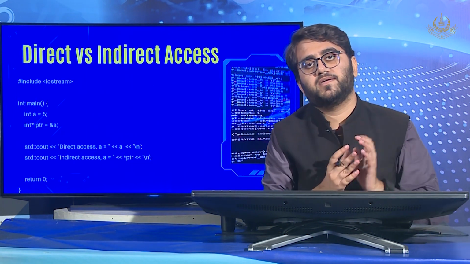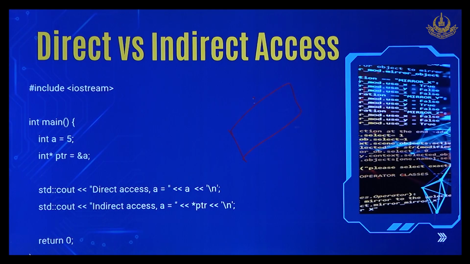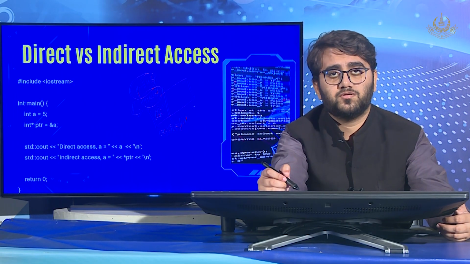Okay, so direct and indirect access, because pointers give us the memory address of a particular variable. For example, if we had a name here, Ali, and this has an address of 0f56dfd, for example, like that. A pointer ptr points to it. So what will happen is that we can use the pointer to access this variable, or we can use the variable name to access this variable. So how will we use a pointer to access the variable? We are just going to see the code of it.